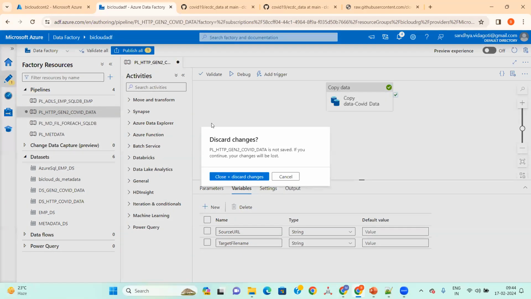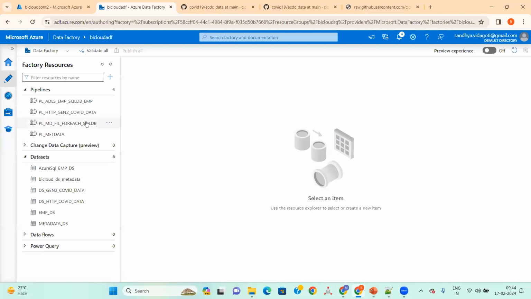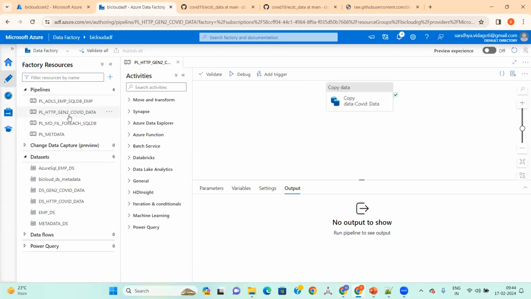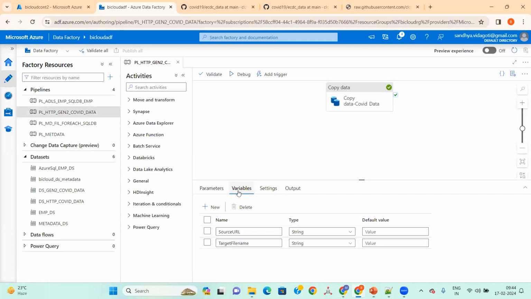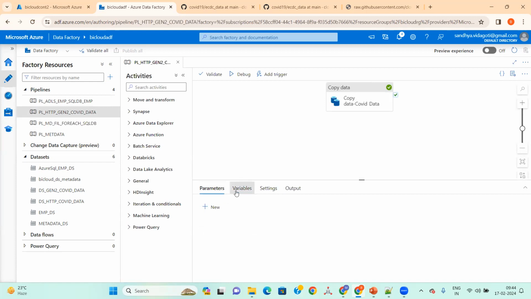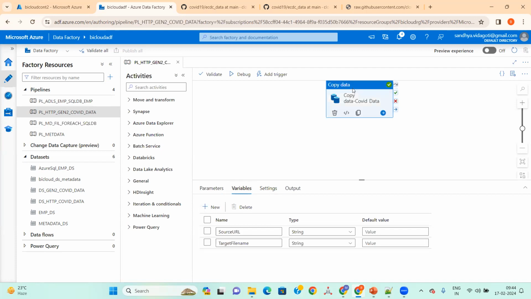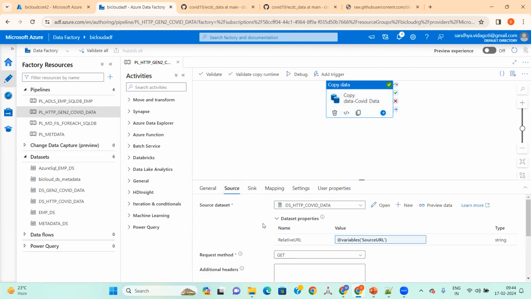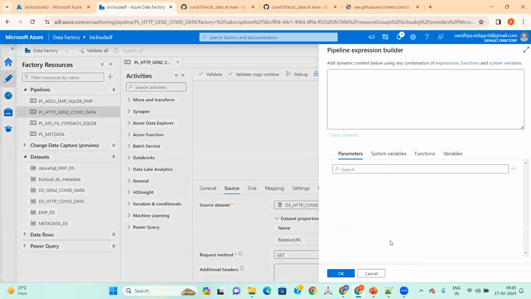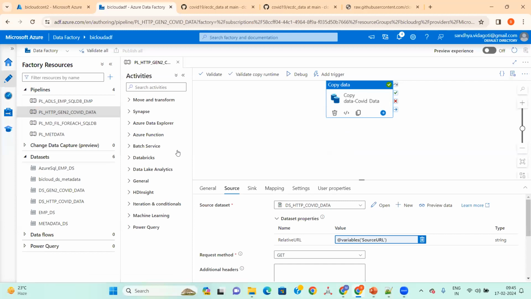So I close this. This is the pipeline which you are interested in. If I look here, there is a variable. Here I gave the two variables, meaning in the parameters we don't have any parameters here. And again in the source, instead of giving the hard-coded value, I've given the variable here. We have the source URL, the variable name. So here we gave the variable only.